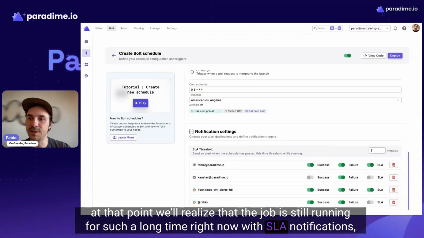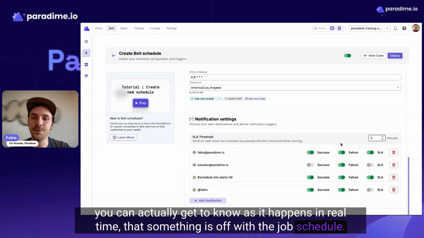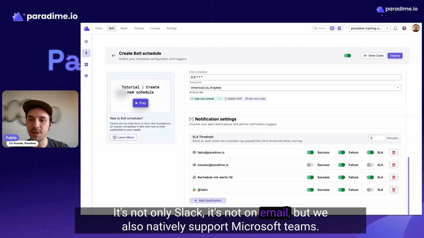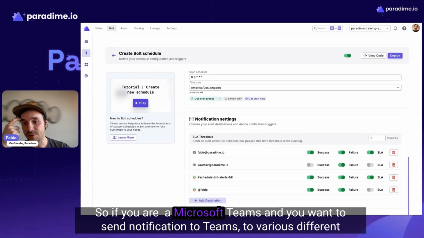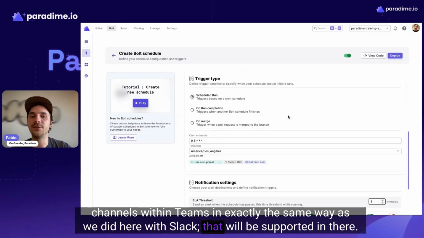Right now, with this SLA notification, you can actually get to know, as it happens in real time, that something is off with the job schedule. Something we also support within Paradime is not only Slack and email, but we also natively support Microsoft Teams. So if you are a Microsoft Teams user and you want to send notifications to various different channels within Teams, in exactly the same way as we did here with Slack,